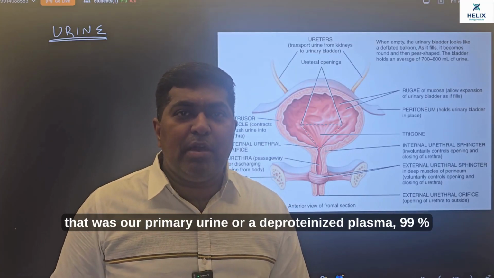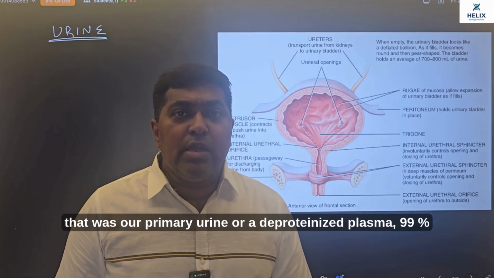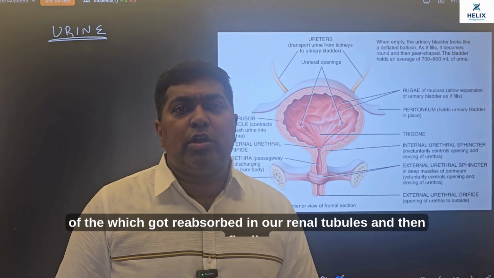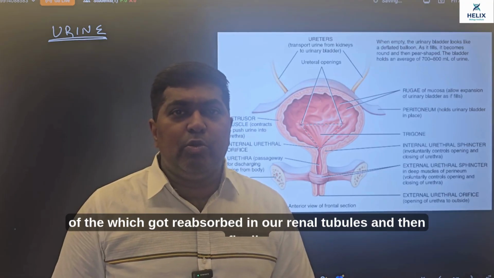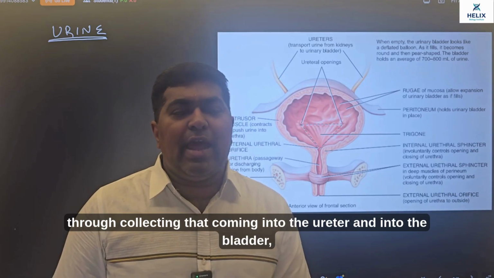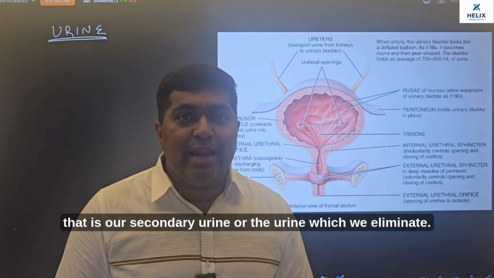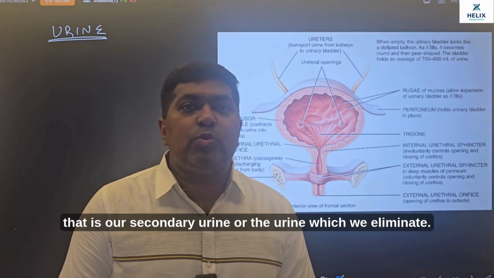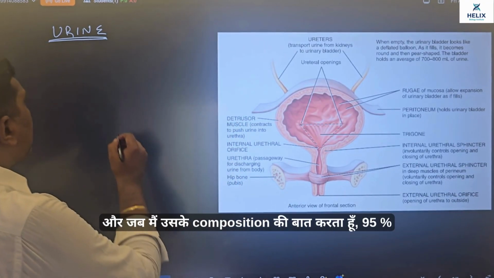था, that was our primary urine or a deproteinized plasma, 99% of which got reabsorbed in our renal tubules, and then finally through the collecting duct coming into the ureter and into the bladder, that is our secondary urine or the urine which we eliminate. और जब मैं उसके composition की बात करता हूँ,